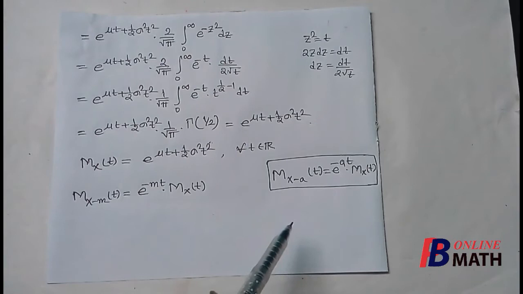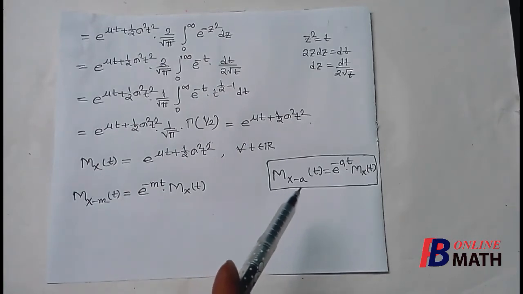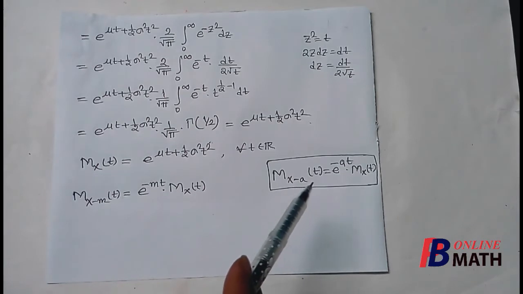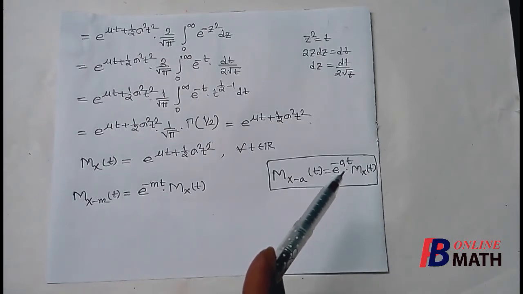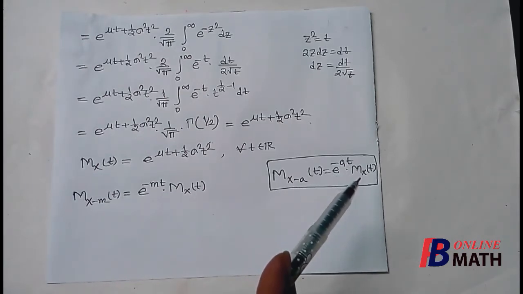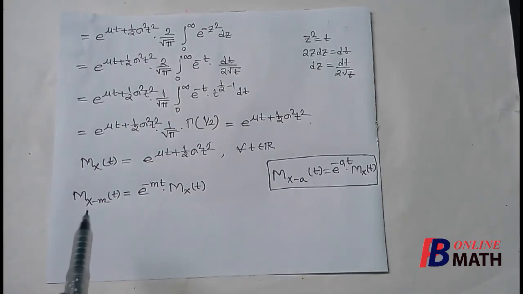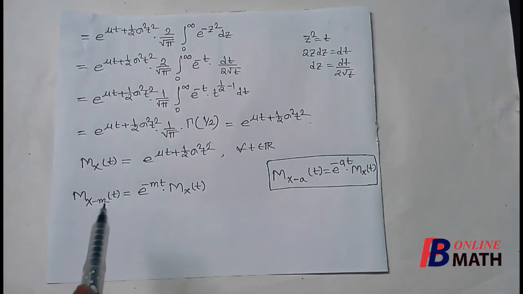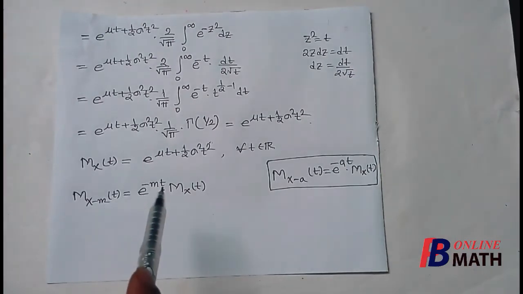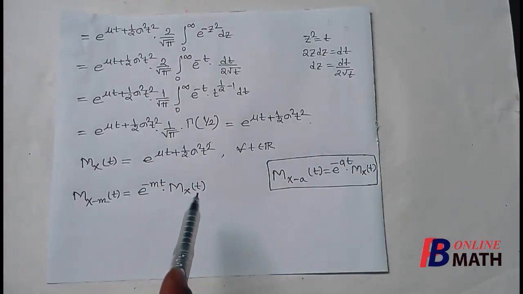We recall one property of the moment generating function: the moment generating function about any point a is equal to e to the power minus a t into the moment generating function about the origin. So to calculate it about the mean m, it should be e to the power minus m t into the moment generating function about the origin.